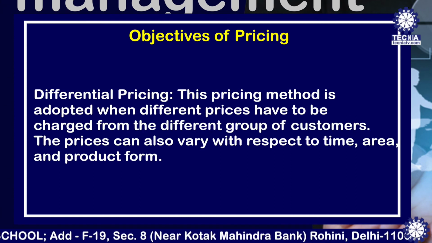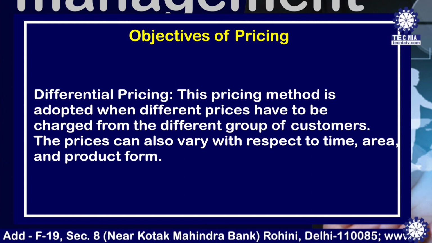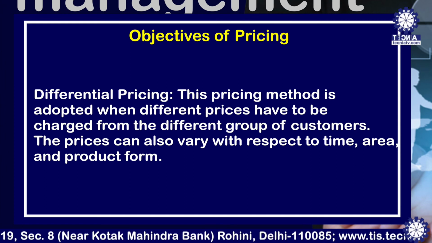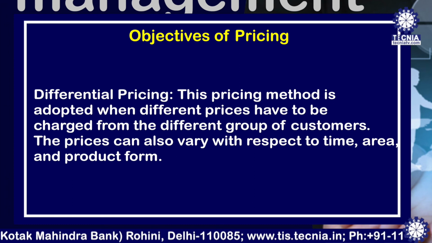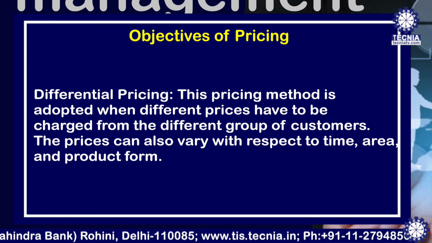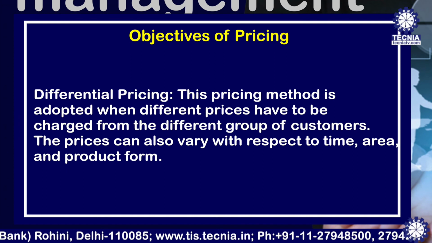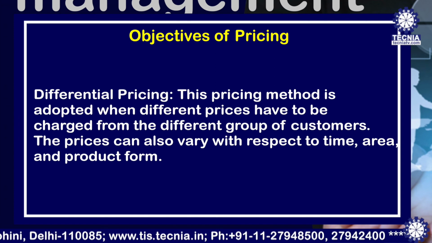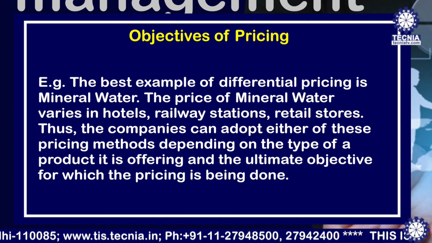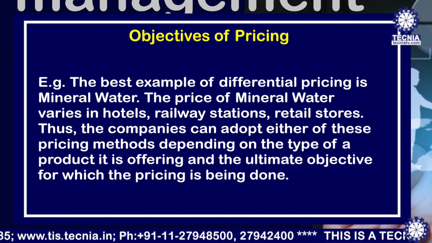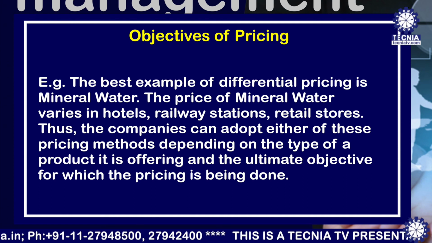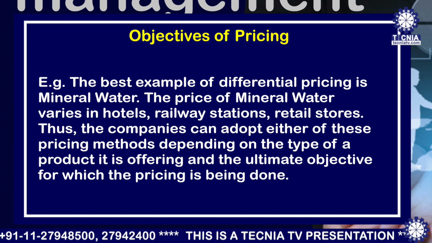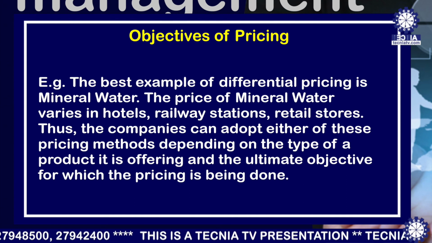Next, differential pricing. This pricing method is adopted when different prices have to be charged from different groups of customers. The prices can also vary with respect to time, area and product form. Example, the best example of differential pricing is mineral water. The price of mineral water varies in hotels, railway stations and retail stores.